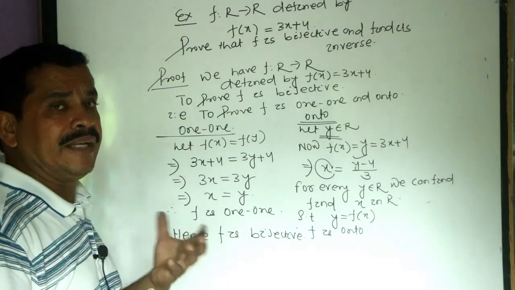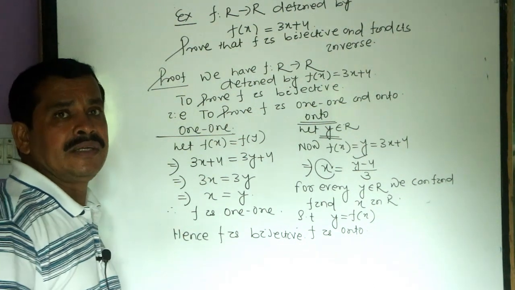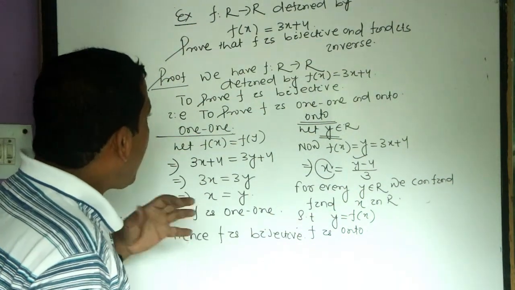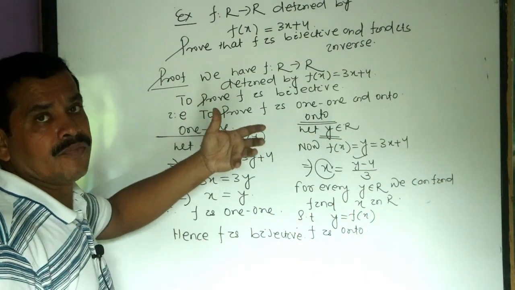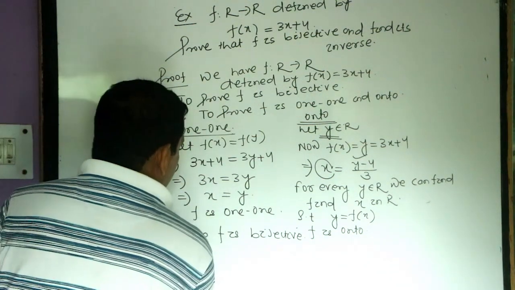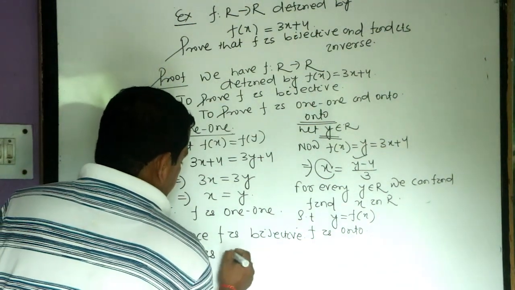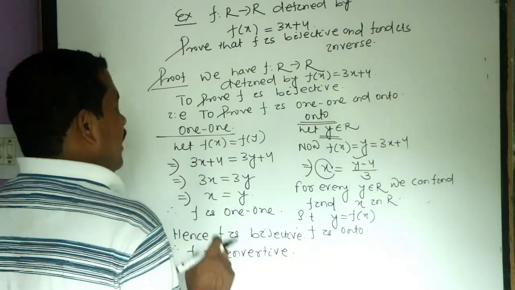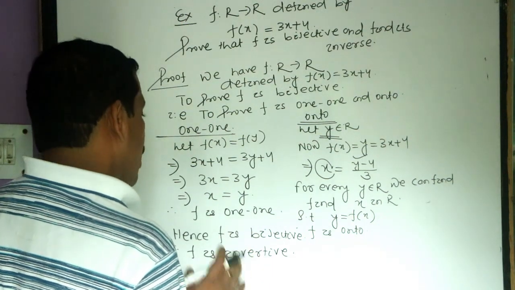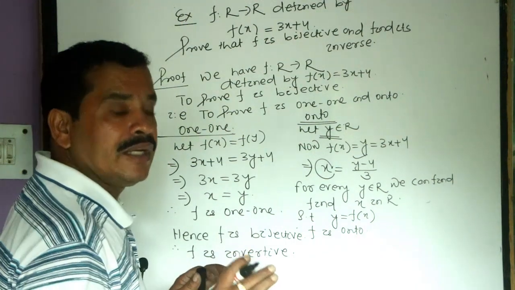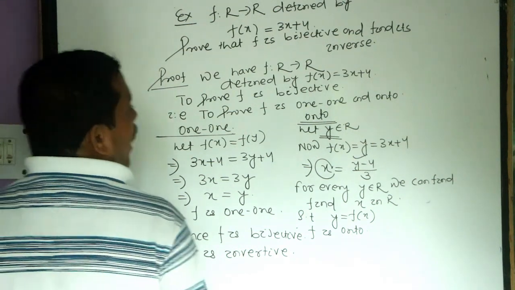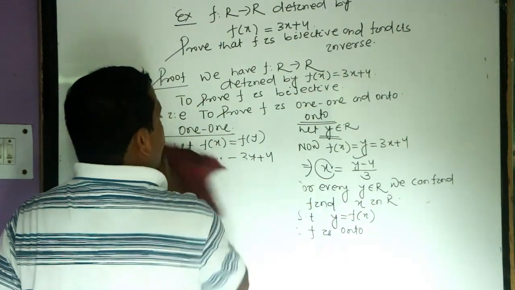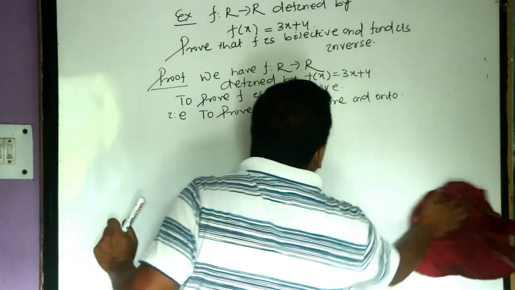If a function is bijective, then its inverse will exist. In this case, we say that f is invertible. But how to find the inverse function? We establish that f has an inverse. In other words, we say that f is invertible. Now, how can we find the inverse function?